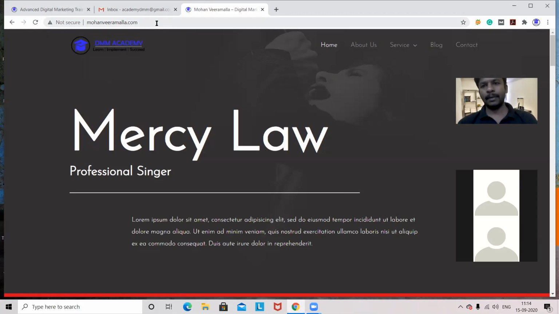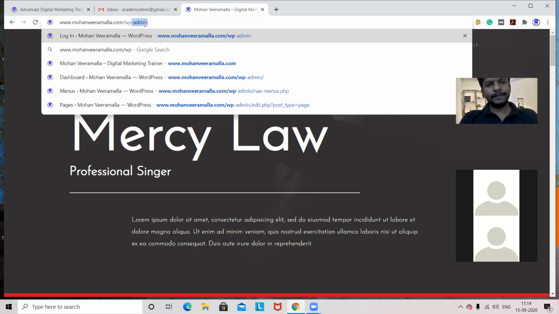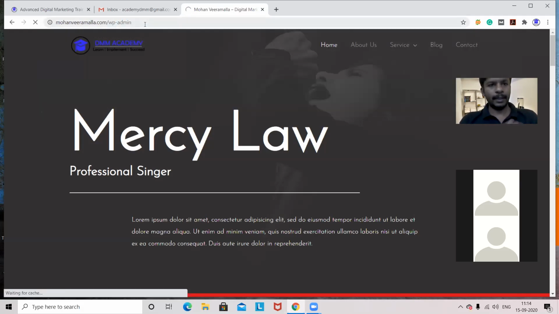So today I'll use a plugin called Elementor. With Elementor, you can create a page, whatever design you want. Why? Because we already did the header and the footer. That means only the middle part we have to design. Wherever you go, for your website or your client's website, only the middle part you have to design. The header and footer will be the fixed ones, the same wherever you go. Not only Elementor, you can use any plugin you feel is better, but according to my suggestion, Elementor will be better. So I'll go to the dashboard.